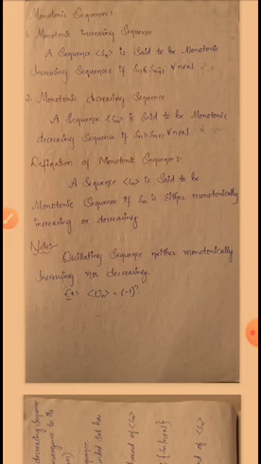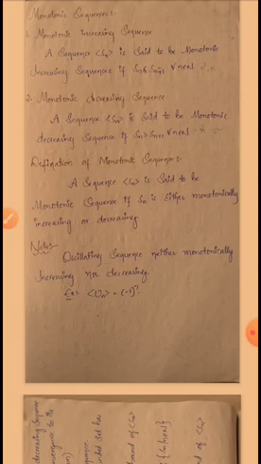So the monotonic sequence definition: a sequence Sn is said to be a monotonic sequence if Sn is either monotonically increasing or decreasing. So see here, a sequence Sn is said to be a monotonic sequence if it satisfies either monotonic increasing or decreasing. అంటే monotonic sequence కావాలంటే ఏంటి మనకి, either it is monotonic increasing or decreasing is said to be monotonic sequence.